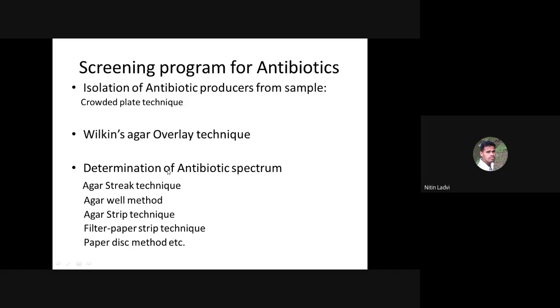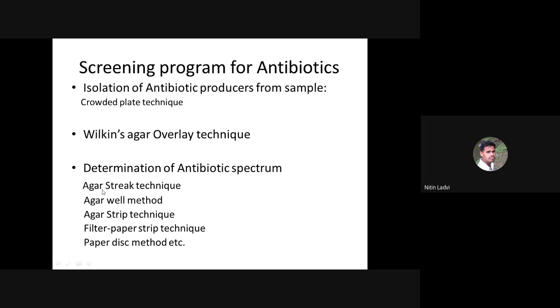So as we are done with the primary screening, we have performed one technique called the Wilkins agar overlay technique, as part of the secondary screening for antibiotics. Then the next part is regarding the determination of the antibiotic spectrum. These are the different methods commonly employed to determine the antibiotic spectrum, or the spectrum of the antimicrobial agent that has been discovered in your laboratory.